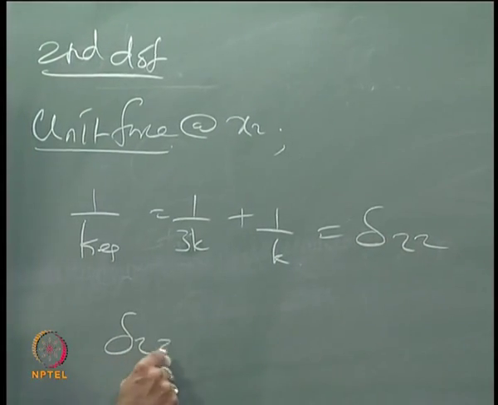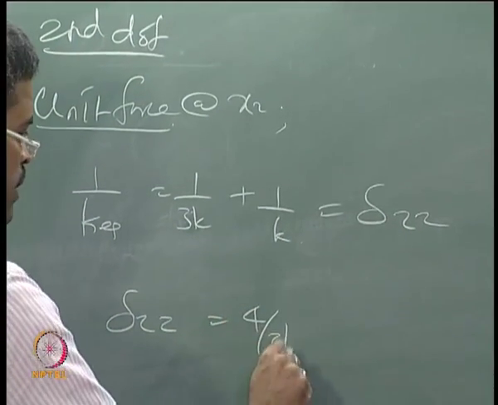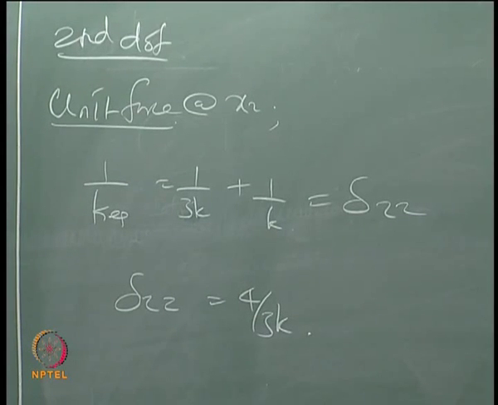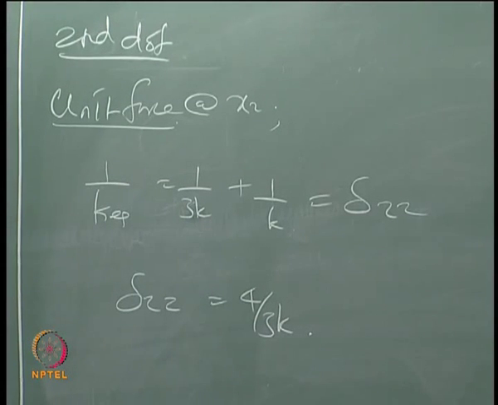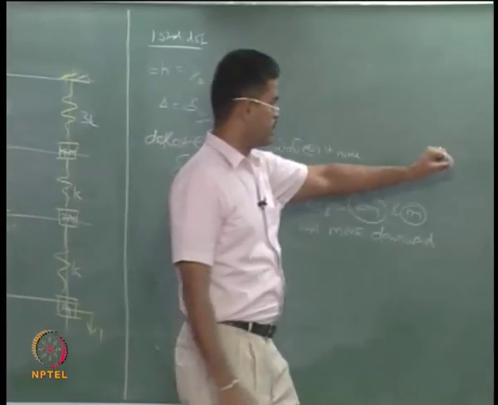So delta 2 2 is 4 by 3K. 1 by stiffness is delta actually. Okay. So I am directly taking it from here.